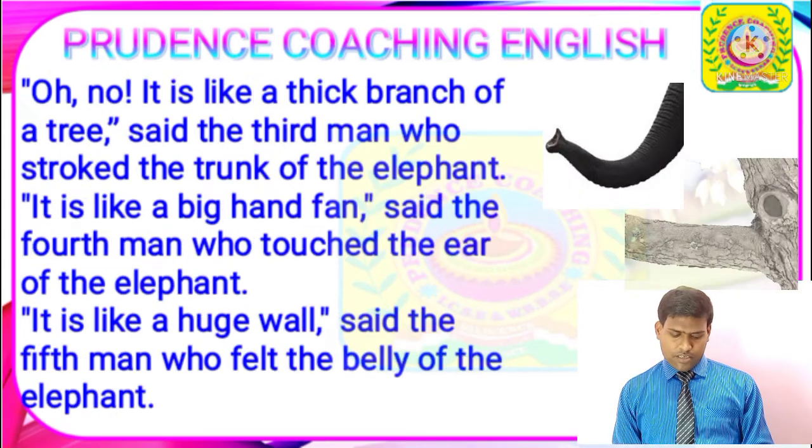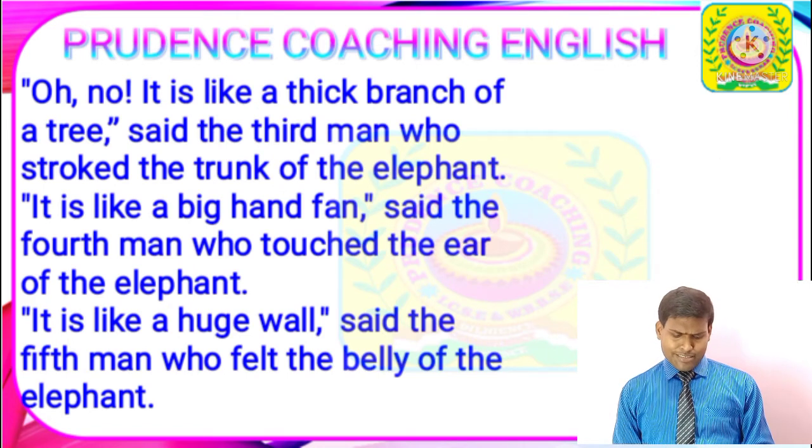Now the next part. "Oh no, it is like a thick branch of a tree," said the third man, who stroked the trunk of the elephant. Then the third man, who touched the long trunk of the elephant, said that no, you are wrong. Why? Because the elephant is similar to a dense or stout branch of a tree, and the trunk is similar to a stout tree branch. That's why he said that the elephant looks like the stout, hard tree branches.